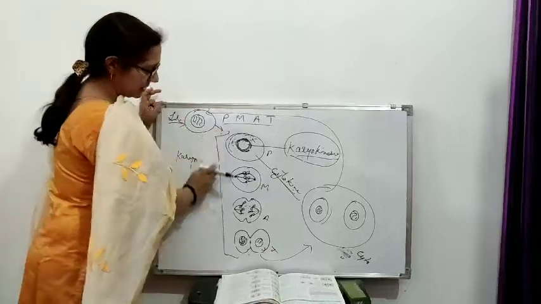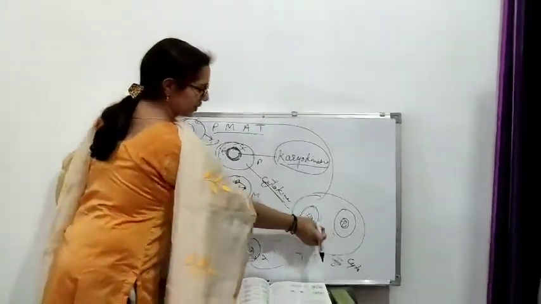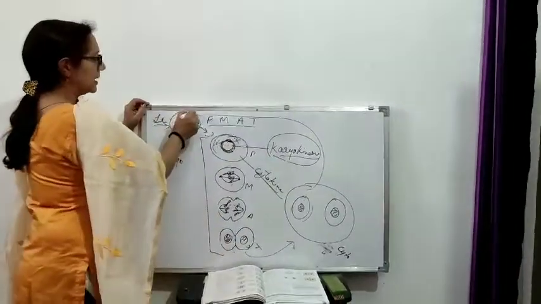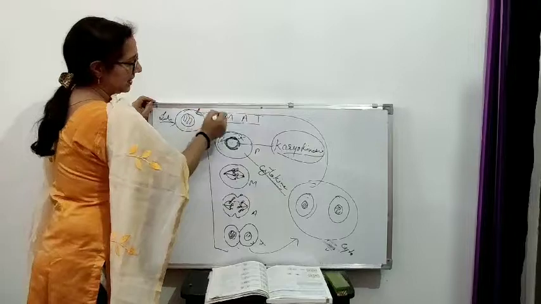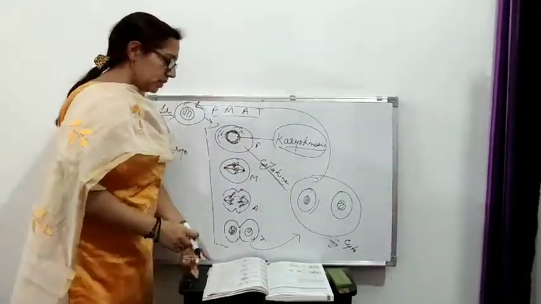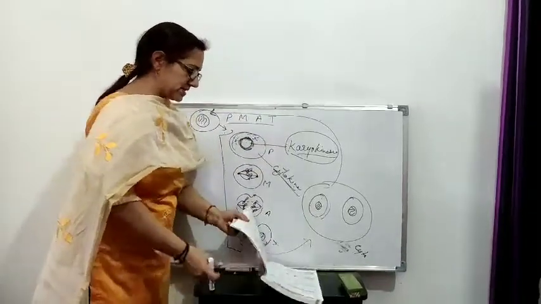All these phases are called karyokinesis. After this cytokinesis, the cytoplasm divides and 2 cells are formed. And again these 2 cells will come to the interphase stage, and from interphase this will start again. So this was the whole cell division. Cytokinesis is also done and karyokinesis is also done.